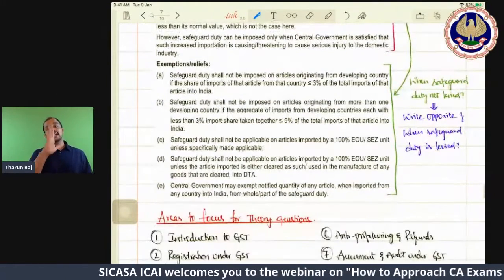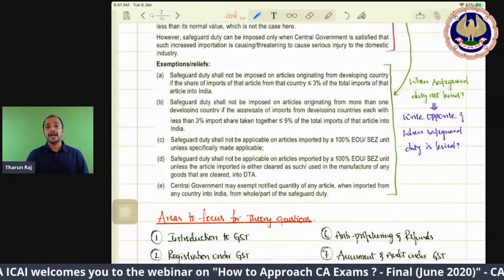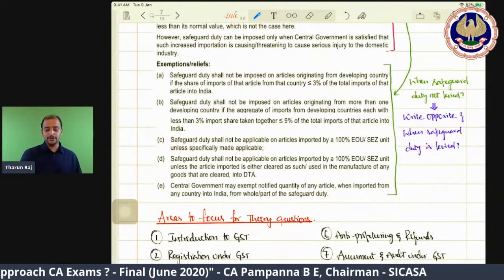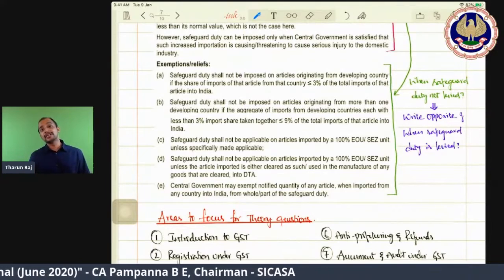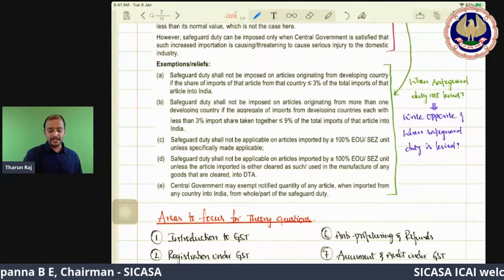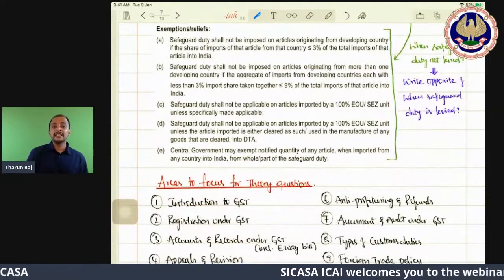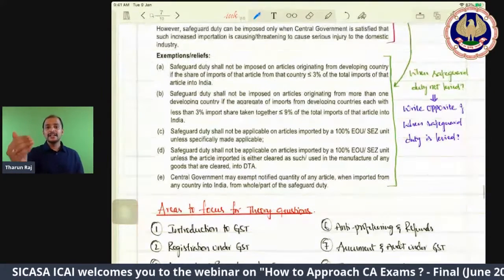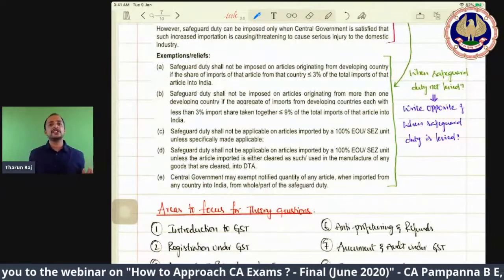Then we have one exception. If goods are imported by a 100% EOU or SEZ, there is no safeguard duty. That point you can write. What if they are clearing to DTA? Then there will be safeguard duty. That's another point. And even otherwise, the government may exempt any article. So like this, you have to write the answer. Directly they are not asking.